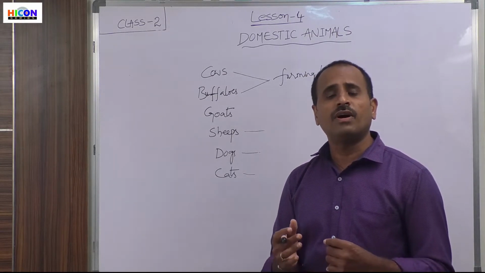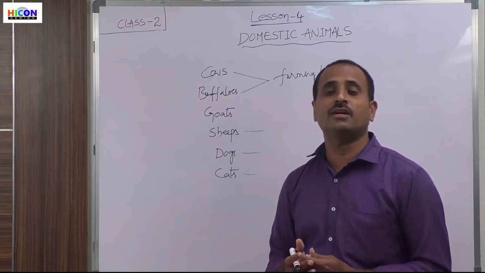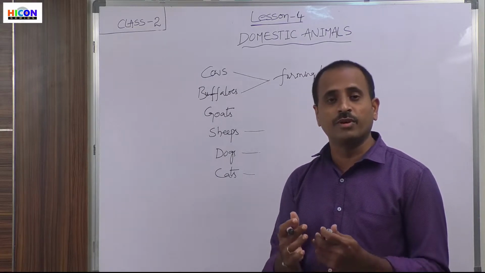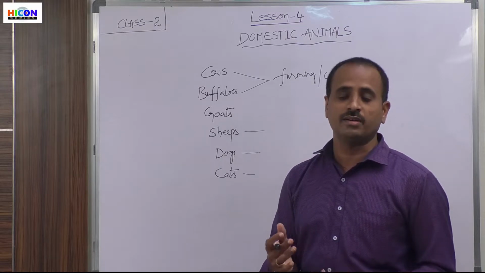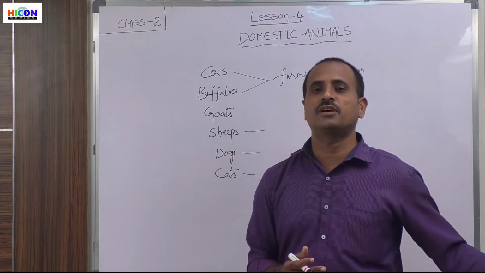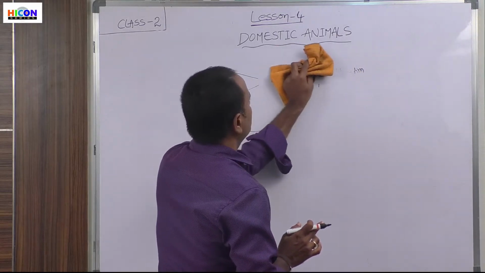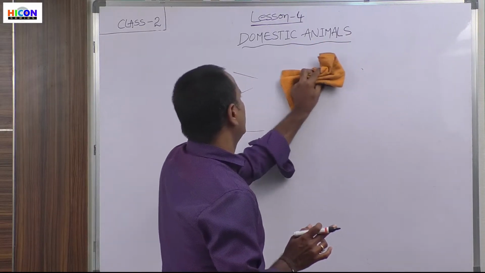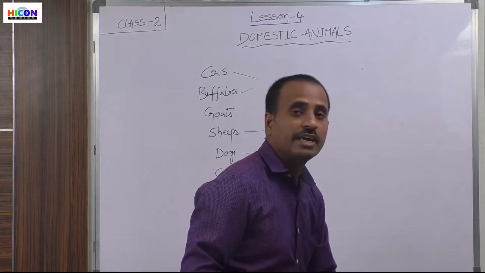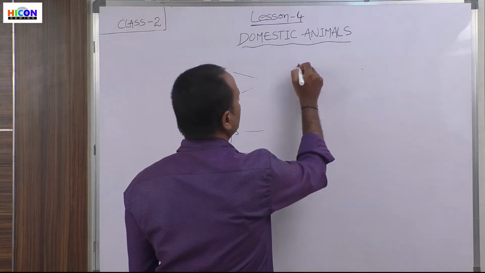First, what are the products and food items that come from domestic animals? What are the uses of domestic animals? Most of the domestic animals give us milk.